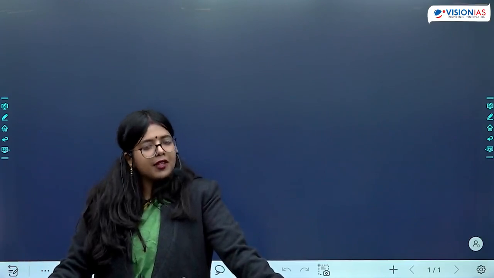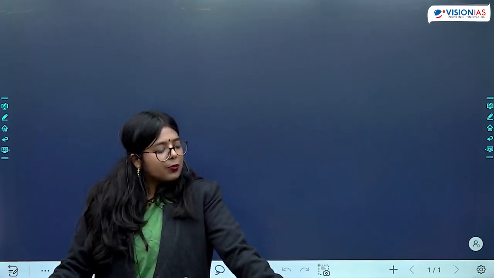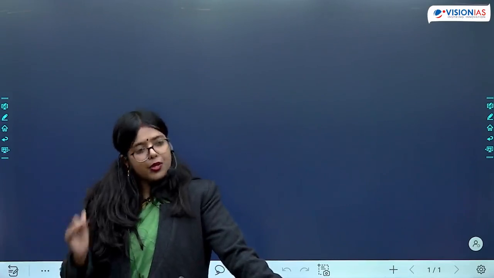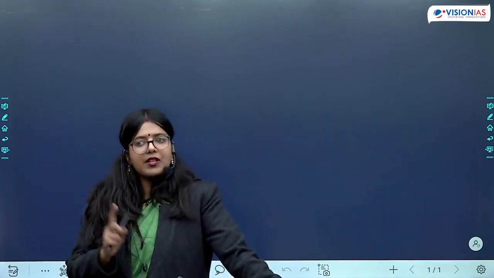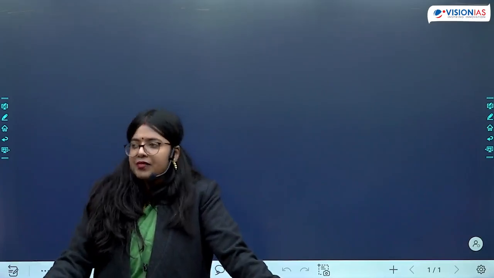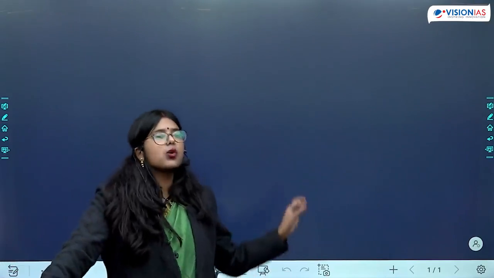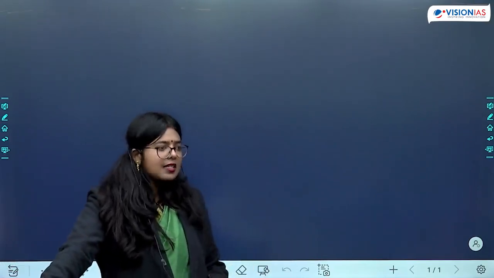So Amar Kosh is also a text talking about Sanskrit grammar. UPSC has asked a question on Panini, on Patanjali. The possible question can be on Amar Singh. So we should remember his name, that Amar Singh was patronized by Chandragupta II. Kalidas, very important. UPSC has asked questions on his writings. It can ask questions on his writing again. So we should know that Kalidas was patronized by Chandragupta II.